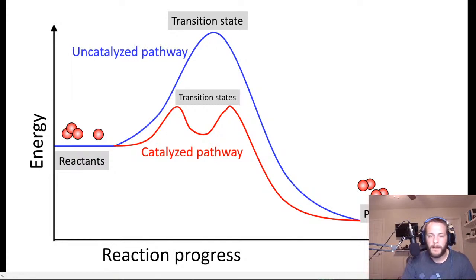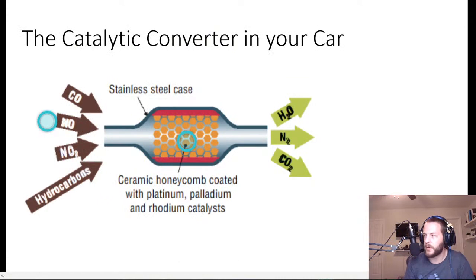So in this case, the reaction that is being catalyzed is an unfavorable one. It's one that we really don't want to happen because the ozone layer is important because it protects us from the damage of ultraviolet light. But oftentimes, we actually intentionally use catalysts to speed up reactions that we do want to occur. We speed up reactions that we do want to go faster. So for instance, one of those reactions is the catalytic converter in your automobile. You've probably heard the term catalytic converter before, but you may or may not have given much thought to what that term actually means or how it works.